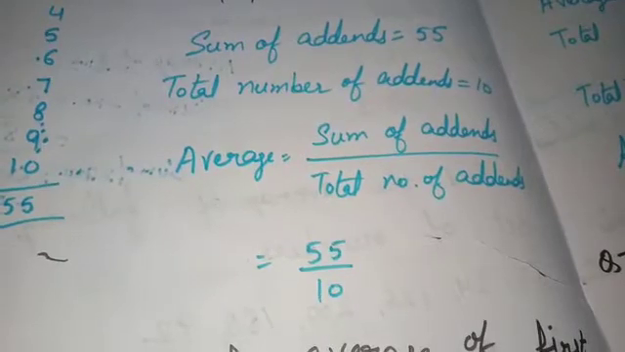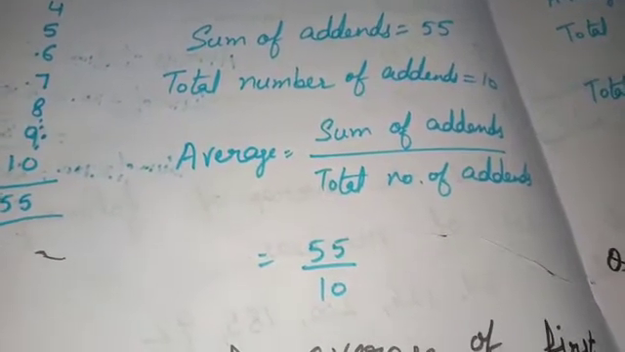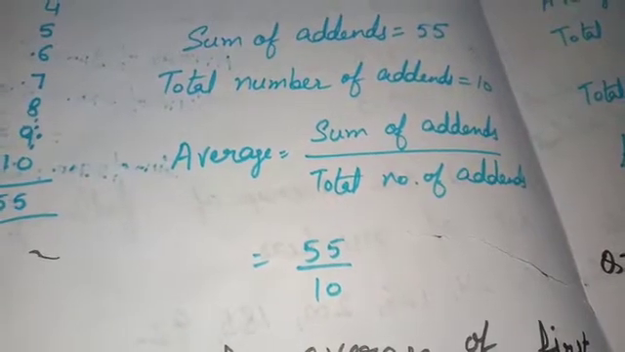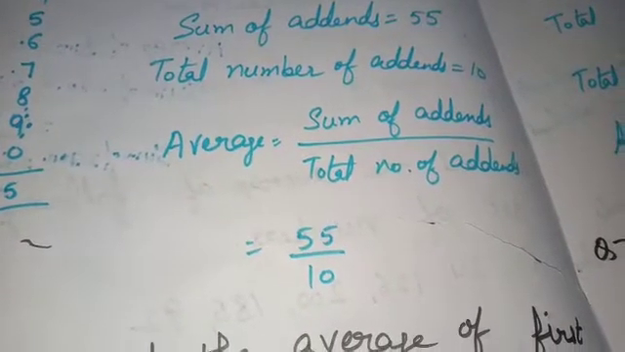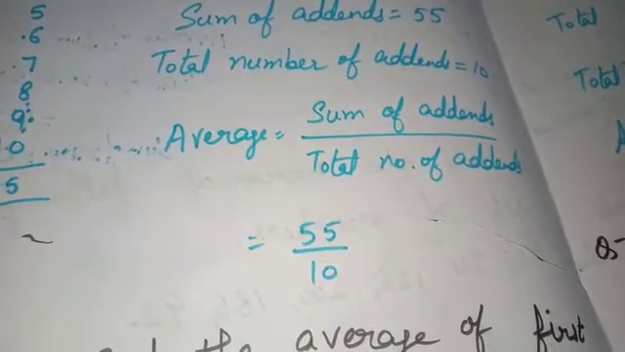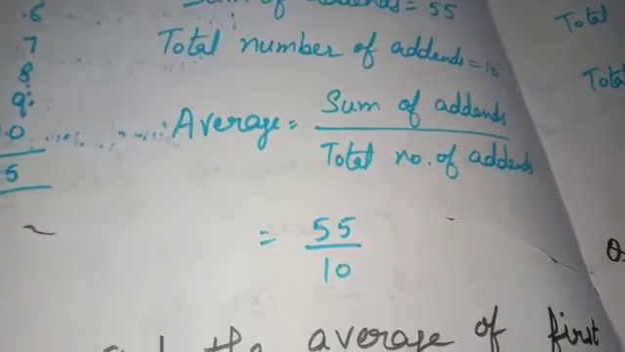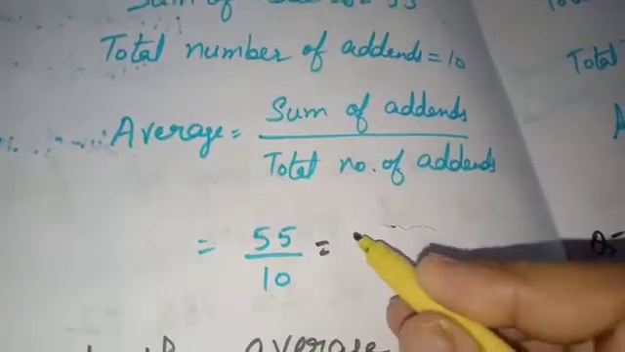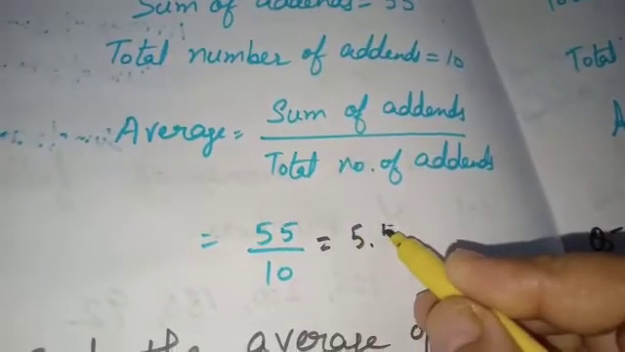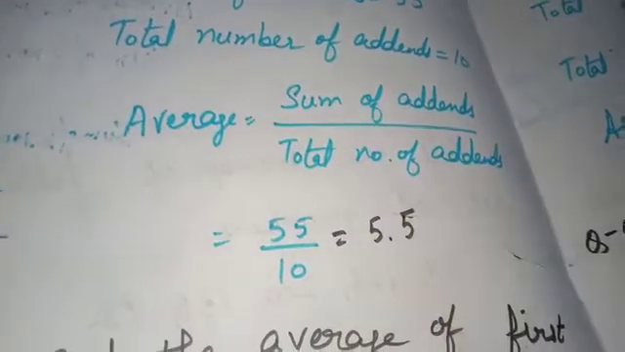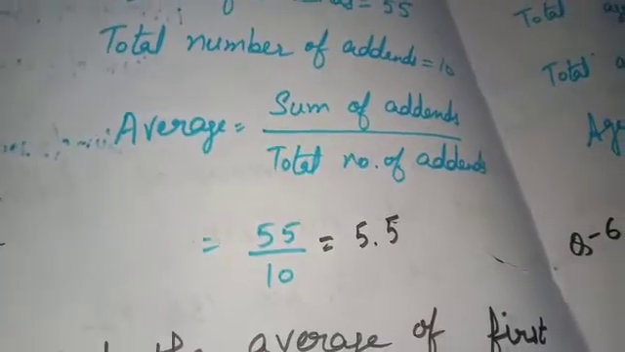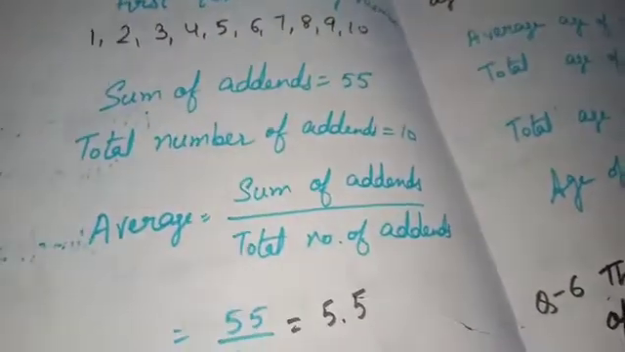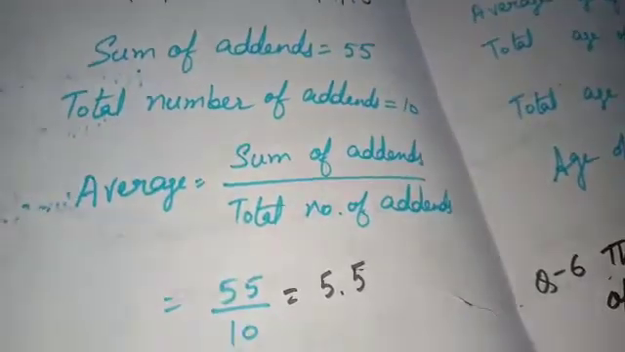55 by 10. In the table of 10, 55 cannot be cancelled. It can be cancelled in the table of 5, but it will not be completely cancelled. So, in such cases, we leave the denominator as 10 so that it could be easily converted to decimal as 5.5. Okay, it completes our question number 3. Let's move to the next question.